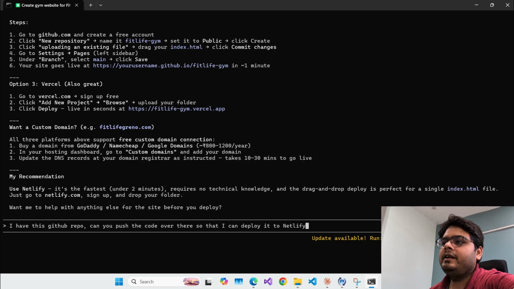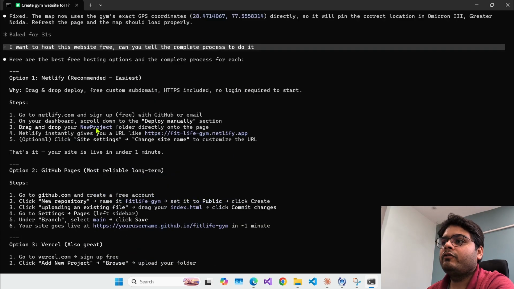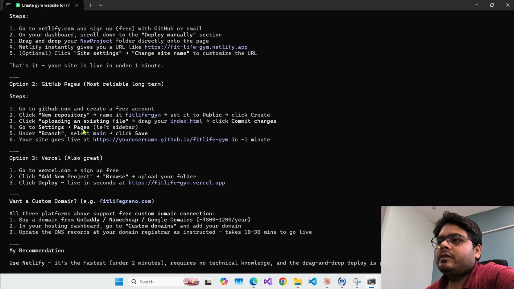You can just read these steps carefully one by one. If you see here, it already provided each and every step whatever I'm currently doing. Sign into Netlify, sign up. It's free, with GitHub, right? So if you have GitHub, then no need to sign up. You can use your existing GitHub account. Or you can just drag and drop the project directly on the page. I told you, right? So this is optional, and you can just read it through.